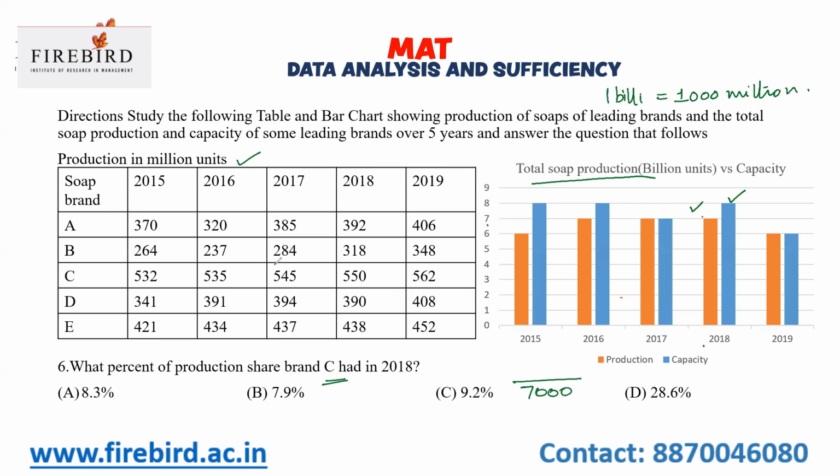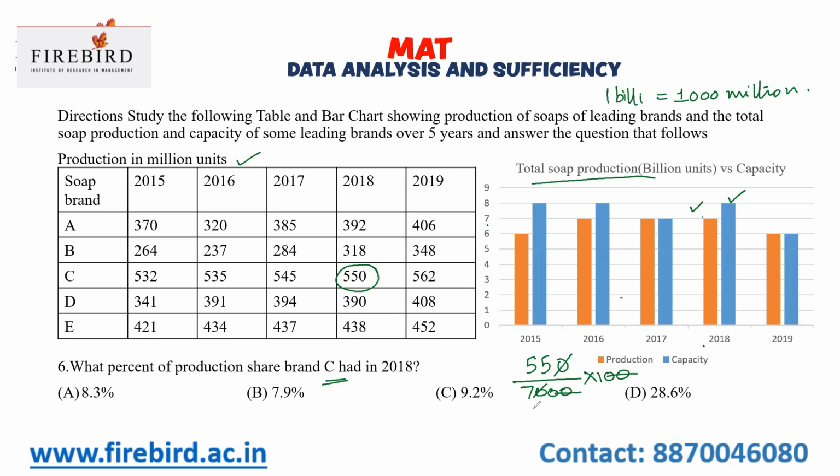Okay, same in 2018, the production of brand C is 550. So 550 divided by 7,000 into 100. So the basic concept of percentages: what we compare divided by to whom we compare. So I can cancel these zeros. And what is 55 by 7?